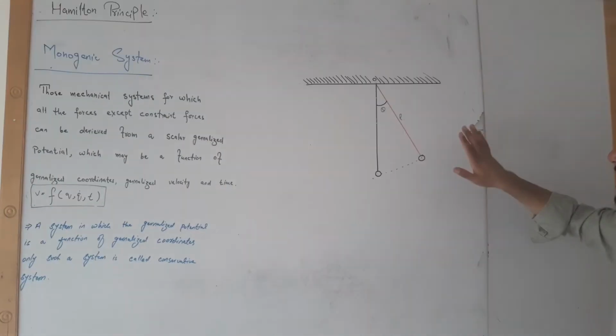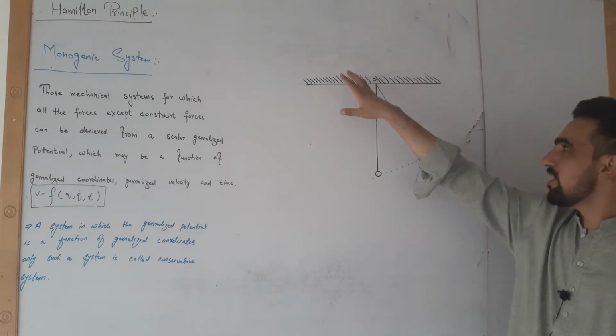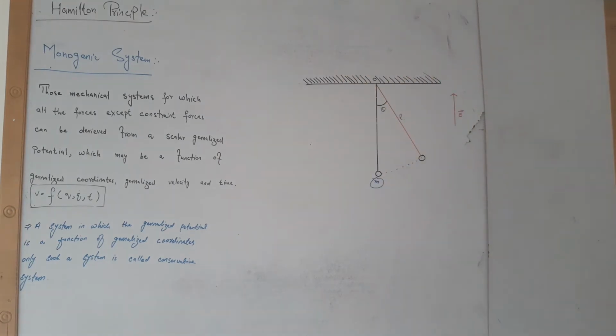So in order to understand the monogenic system, let us consider this example. We have a simple pendulum which is attached to a rigid support. Let us make our system a bit interesting.